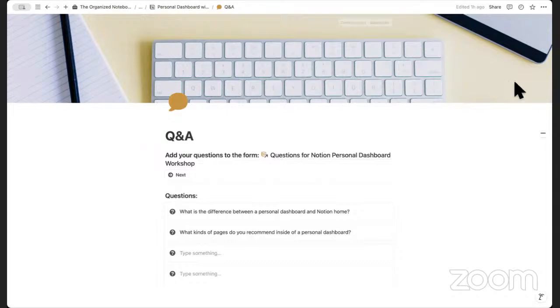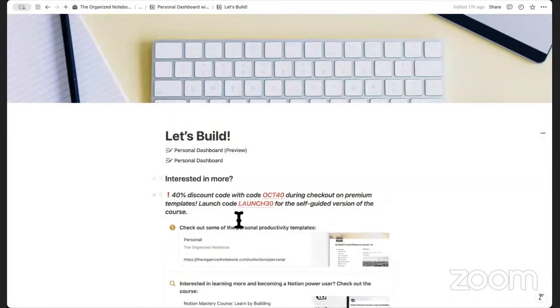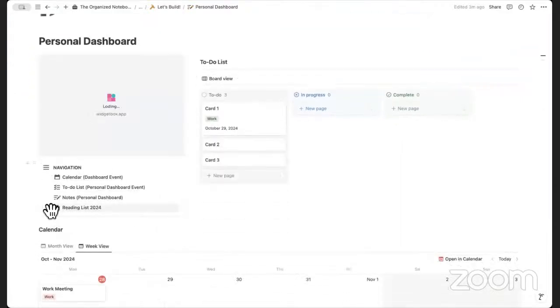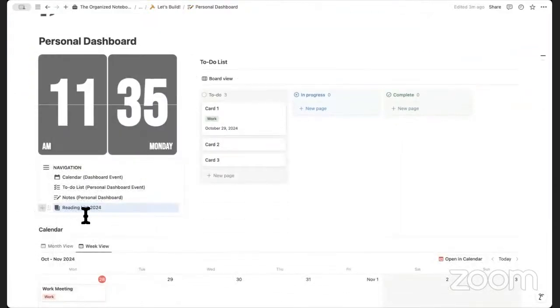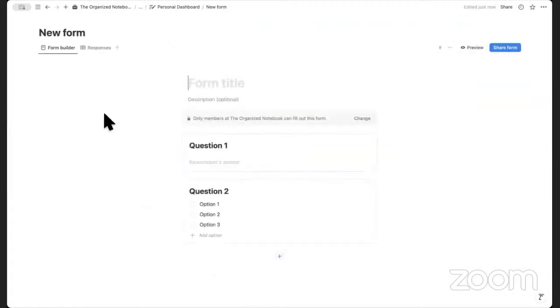Just to give you an example of what that might look like, if we go back to our building session, personal dashboard, you could add a page here. We can put slash page, and inside here you can simply click form and start adding forms. But mainly for personal dashboards, since you're the only one using it, it might not be the most useful use case to have a form. But then again, if you want to input things that you read or quick notes, maybe forms could also be a useful way to add some interest there.